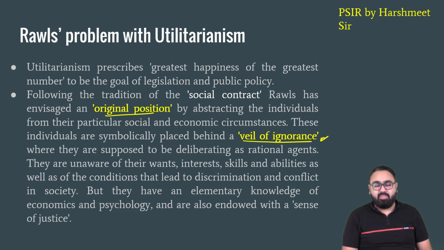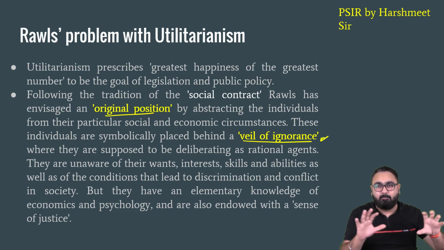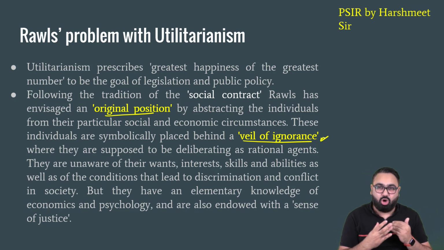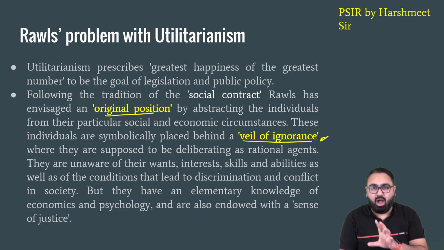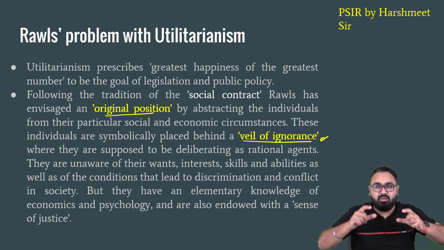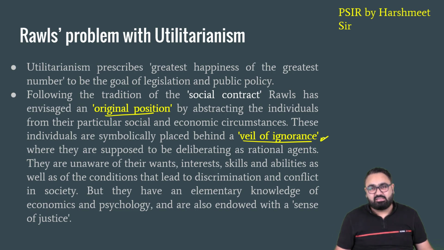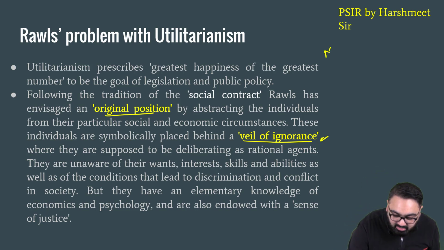John Rawls said that when a policy maker, let's say an MP, member of parliament, is making a law, let's assume the member of parliament is impartial, he or she is not taking any sides, he or she believes that they are making the best law possible for everyone. But even then, in reality, doesn't matter how good you are, doesn't matter what you think, the reality is you will never be able to make an unbiased law. He says the reason is that you will always think about what suits you. For example, I am a male, I live in an urban area.